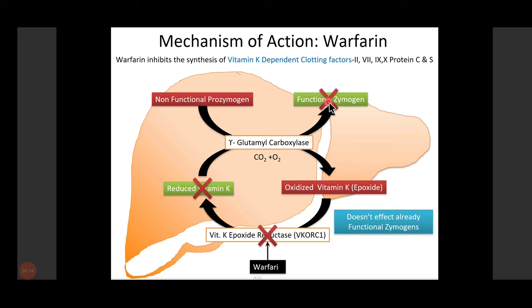After how much time does it come? It comes after the time in which all the activated clotting factors in the body are finished. So its antithrombotic effect comes nearly after 4 to 5 days, and that is why warfarin should not be given as an emergency anticoagulant of choice. The effect does not come acutely, so in an emergency condition it is not used as an anticoagulant. It is mainly used for maintenance purposes.